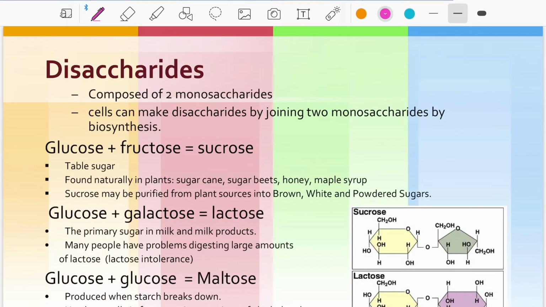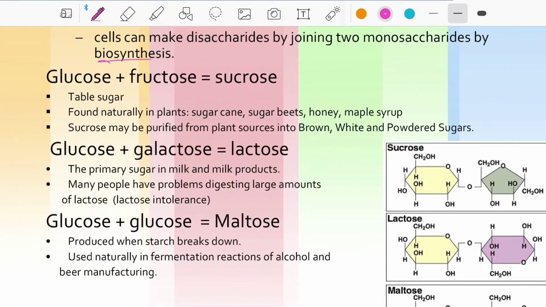Disaccharides are composed of 2 monosaccharides. Cells can make disaccharides by joining 2 monosaccharides through biosynthesis. Glucose plus fructose forms sucrose: one glucose unit and one fructose unit joined by a glycosidic bond.